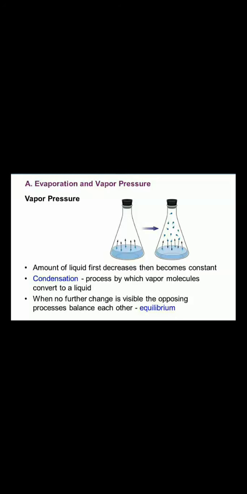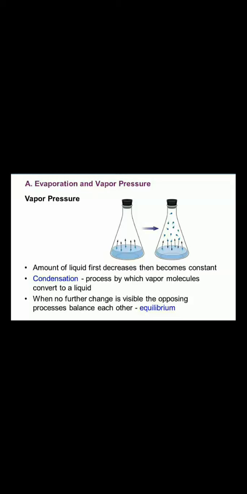These molecules of vapor are in continuous random motion. They collide with each other, with the wall of the container and also with the surface of the liquid, lose energy and return to the liquid state. This is the reverse of evaporation and is called condensation. That is the process by which vapor molecules convert into liquid.